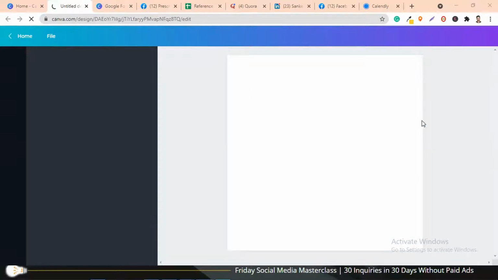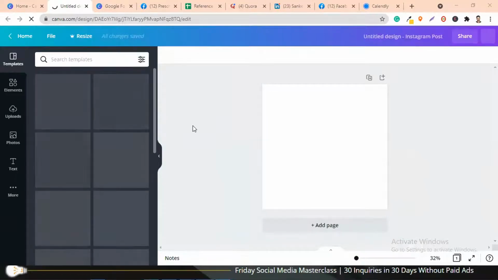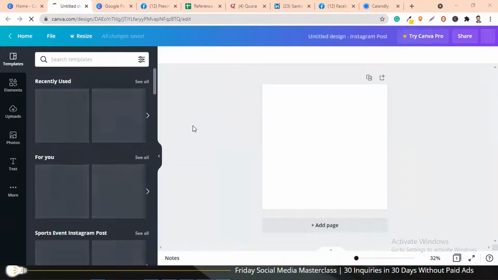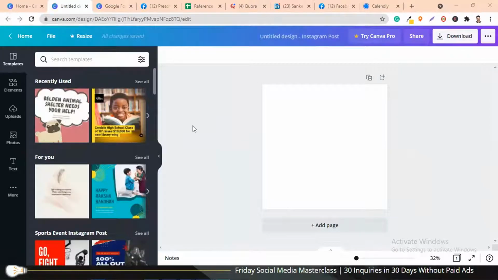Okay. So now once you create this, I don't want you to create a very complex artwork. The main intention of this artwork should be communicating the right message, big and bold, to the prospective parent. Okay, so first let me name this file. So I'm going to name it as lead magnet free counseling.